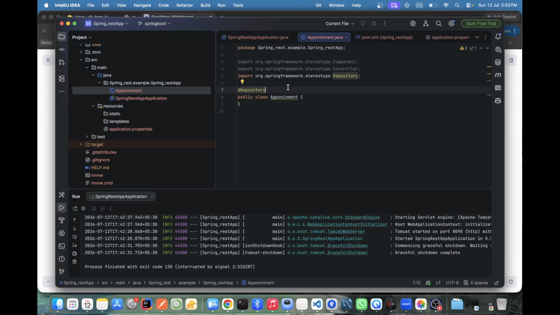Then component is required wherever component is required. In that case, only the component annotation is going to be there, right? Right. Let's say for DAO, data access, we generally use repository. So component comes inbuilt into the repository, or you can say it acts as a part of repository. Correct. Good catch. Go ahead.